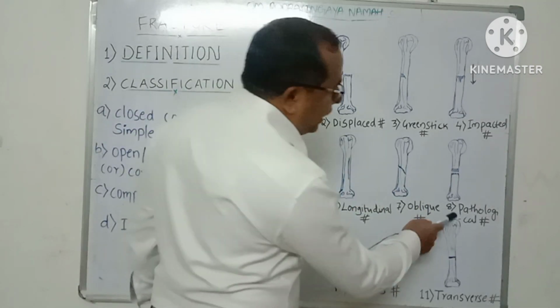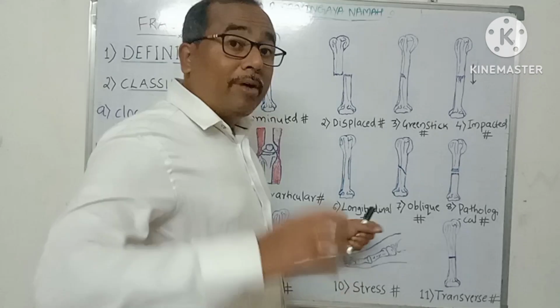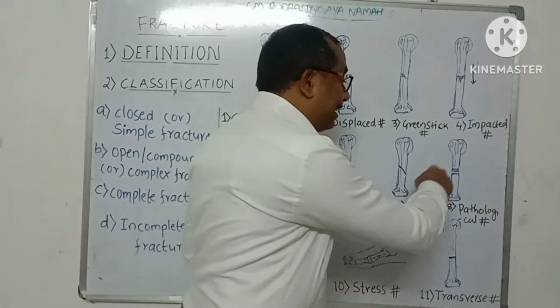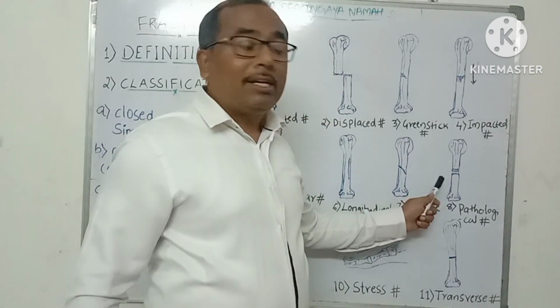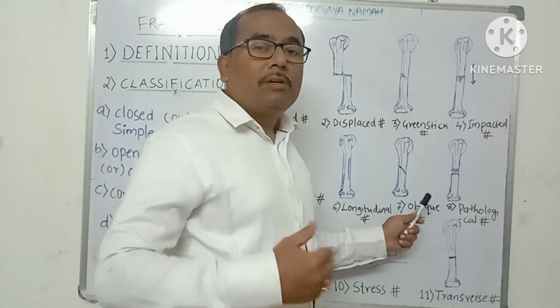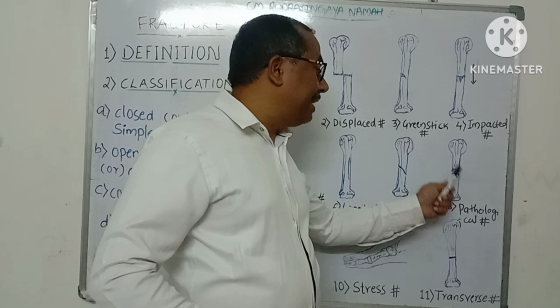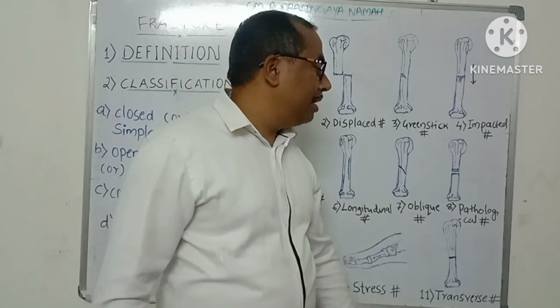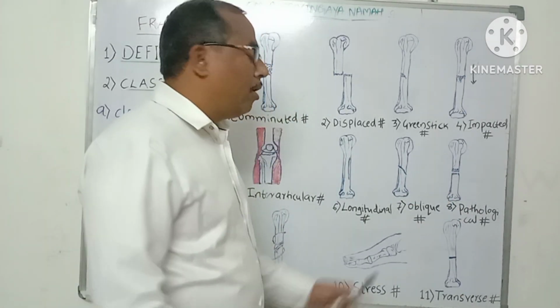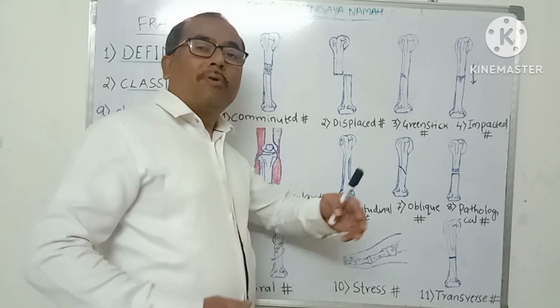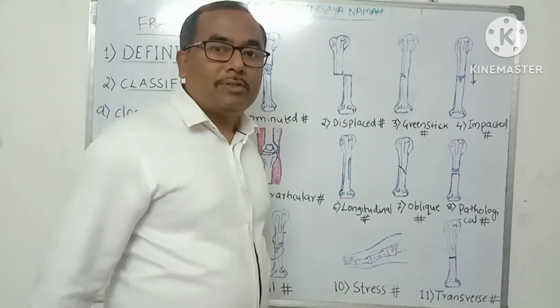Next one is pathological fracture. It is a break in the continuity of bone that occurs at a pathological site of the bone. For example, if the bone is affected with osteomyelitis or osteoarthritis, and a fracture happens at that place, it is known as a pathological fracture. Osteoporosis is another example, where the fracture occurs in the osteoporotic bone.